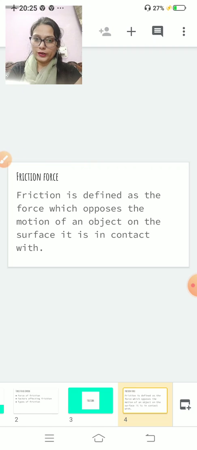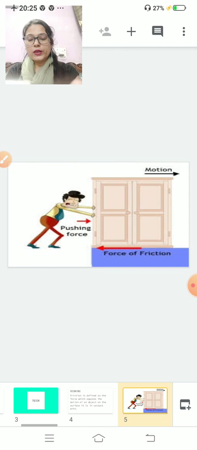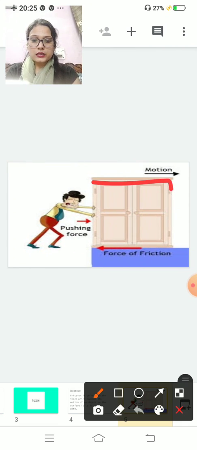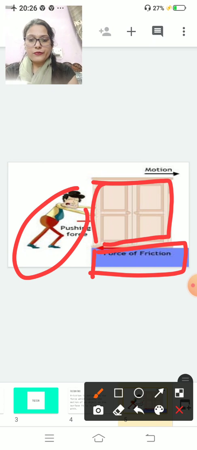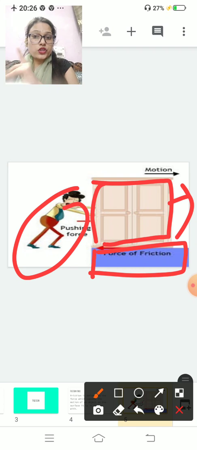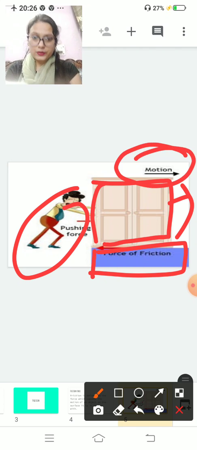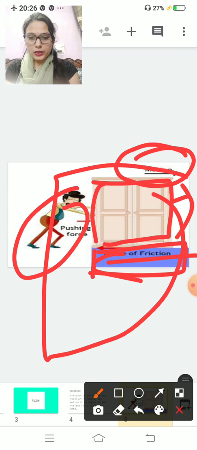For example, this is an almirah and this is your surface. You want to push that almirah to this side, so your motion is in this side. Friction force will act in the opposite direction.